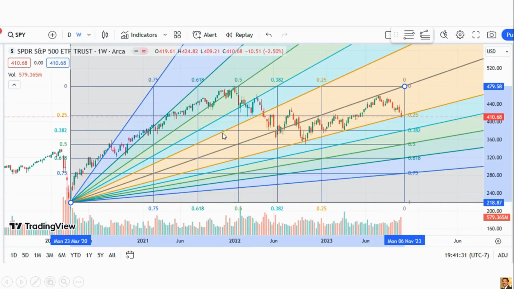And this is the S&P weekly chart. I put Fibonacci levels. You can clearly see right now there is very good support at the 410 level. If it breaks, then we can see the 380 level.